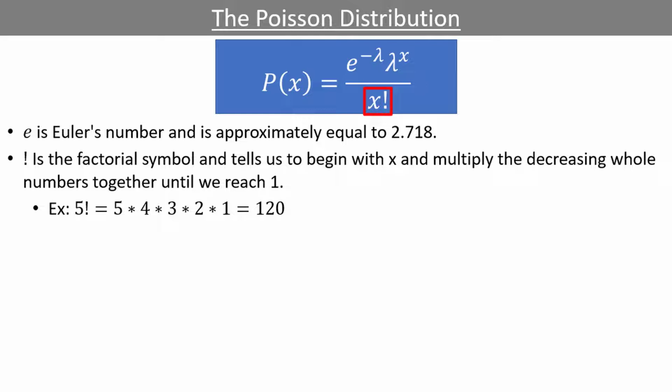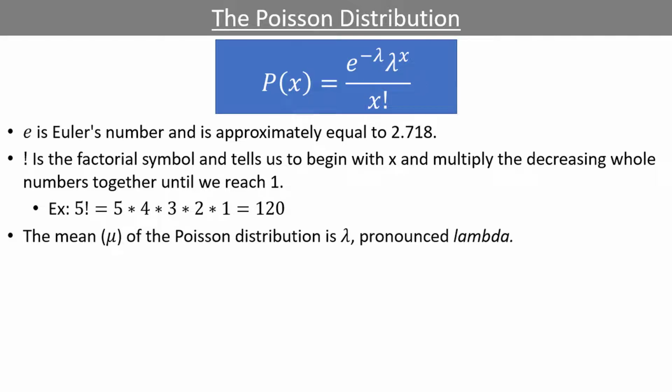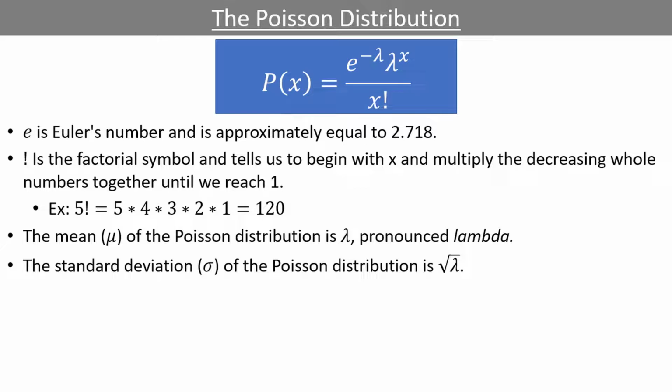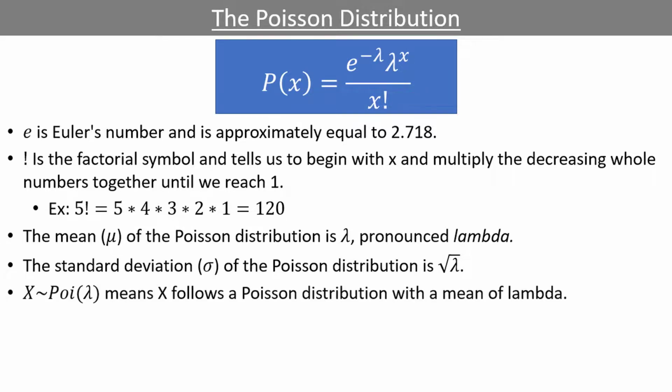The mean of the Poisson distribution is lambda, and will be given in most problems, or you may need to do a simple calculation to find lambda, which we will discuss in one of the examples. The standard deviation of the Poisson distribution is just the square root of lambda. This notation means that x follows a Poisson distribution with a mean of lambda, meaning the event happens an average of lambda times in the specified interval of time or area.